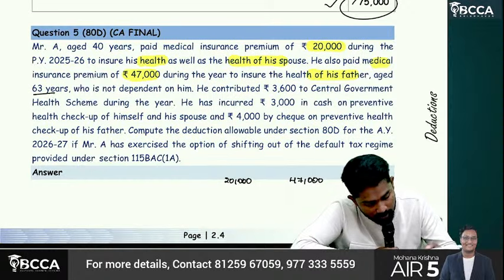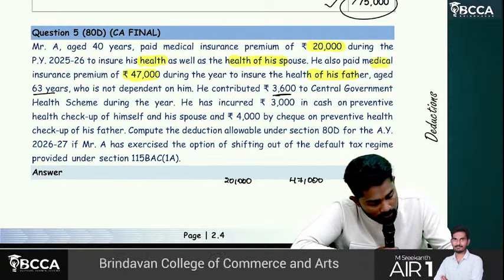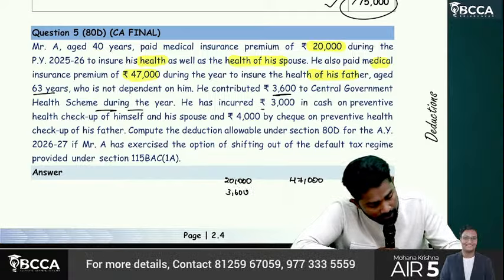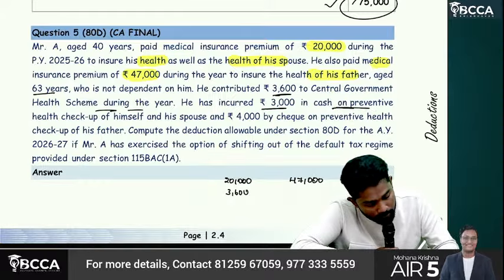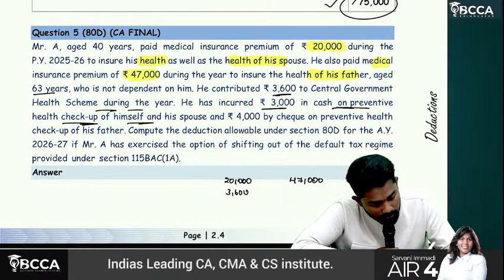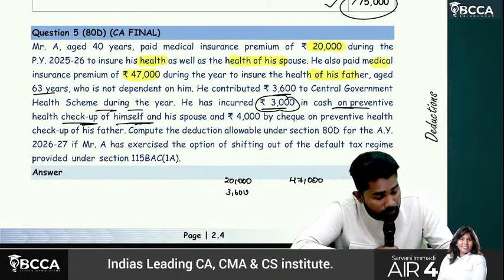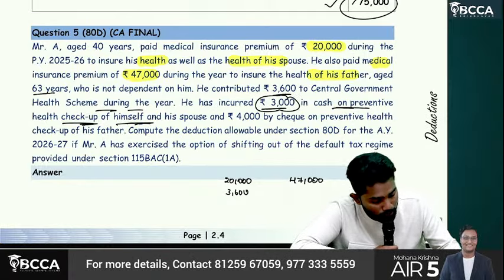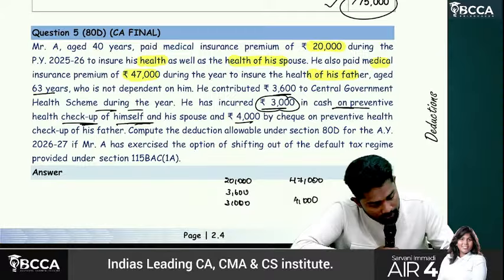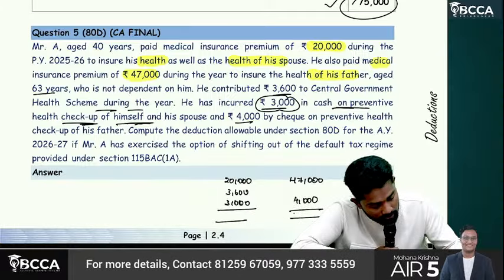Age 63. Okay, he contributed 3,600 to health scheme. How much is the contribution to health scheme? 3,600. He has incurred 3,000 in cash on preventive health checkup for himself and spouse. Okay, sir, preventive health checkup can be made even in cash, no problem. So here 3,000, and for parents another 4,000. Compute the deduction available.